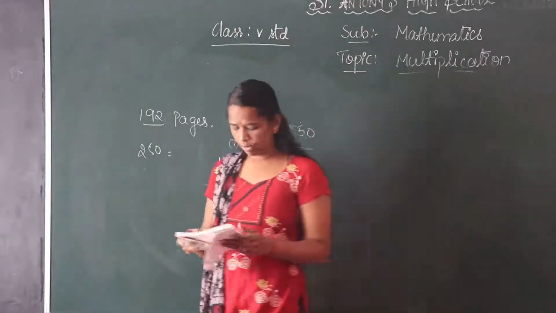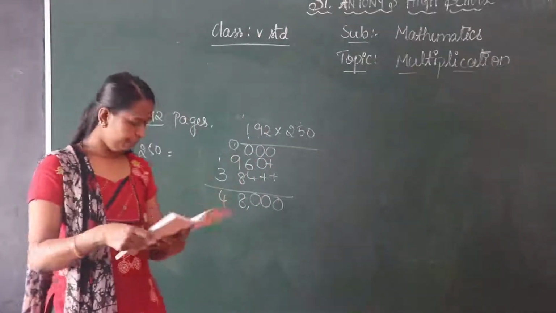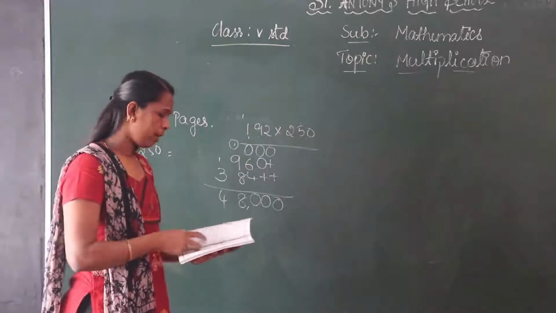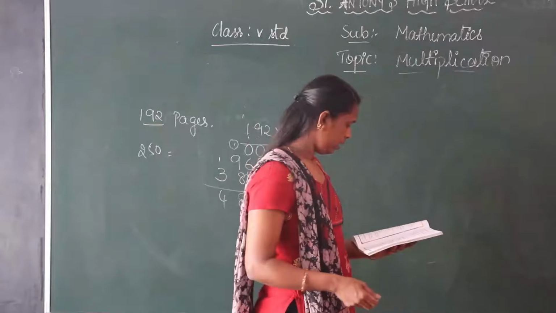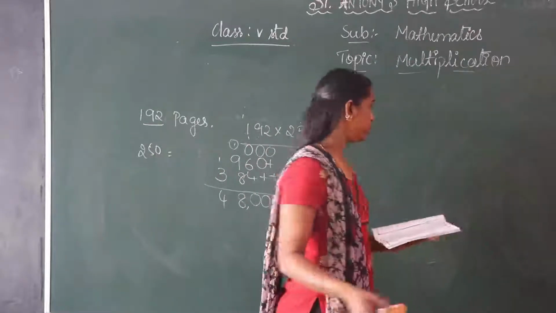Like that, we have to multiply the numbers. It will be 2 digits or it will be 4 digits. So let us do some 4-digit numbers. Okay.